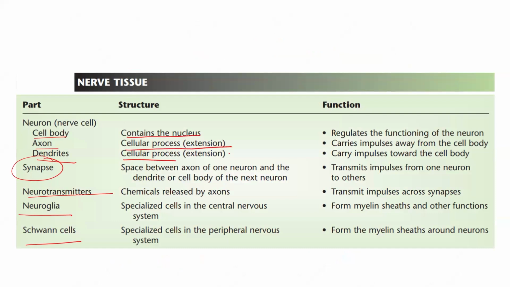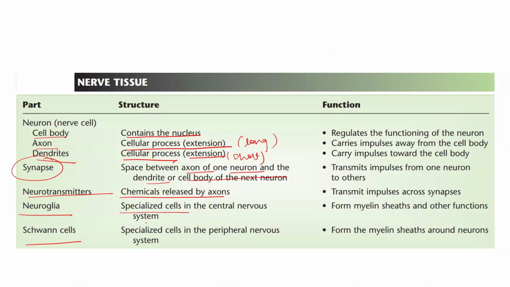Axon is a cellular process, which is an extension. Dendrites are again a cellular process, but these are short extensions. So, this is a longer extension. This is a short extension. Synapse is the space between the axon of one neuron and the dendrite or cell body of the next neuron. Neurotransmitters are the chemicals which are released by the axons.